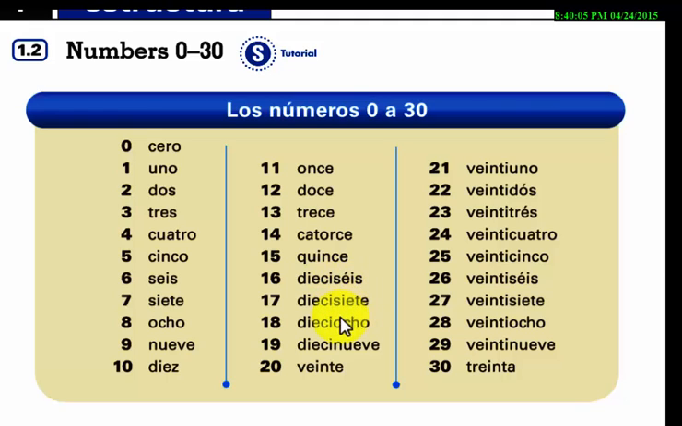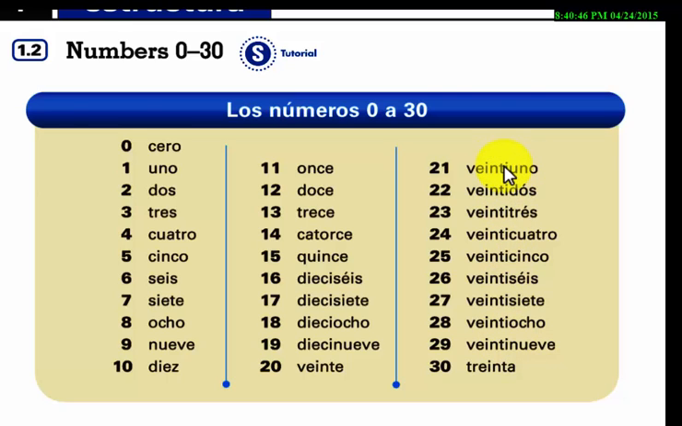6, 7, 8, 9. The only number that is accentuated is 16. From 11 to 20, the only number that is going to carry an accent on the e is going to be 16, dieciséis. Now, we know that 20 is veinte. The combination of 20 and any other digit is going to be veinti. So all these ones are veinti. After these veinti, you're going to include the digit.